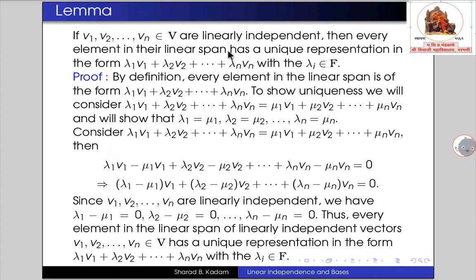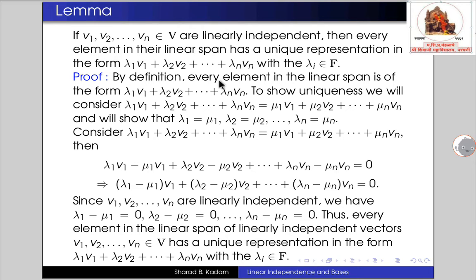So this is a linear combination of vectors v1, v2, vn. We equate this linear combination to 0, and if each of lambda 1, lambda 2, lambda n equals 0, then we say that v1, v2, vn are linearly independent vectors. So let's begin the proof.